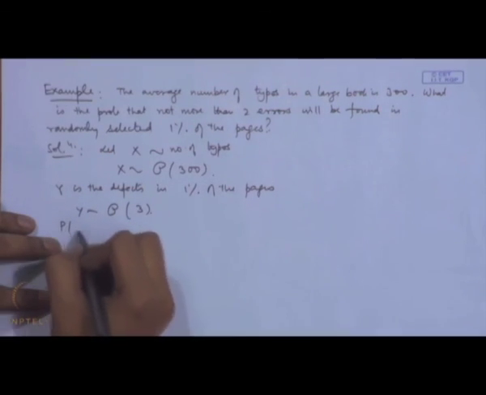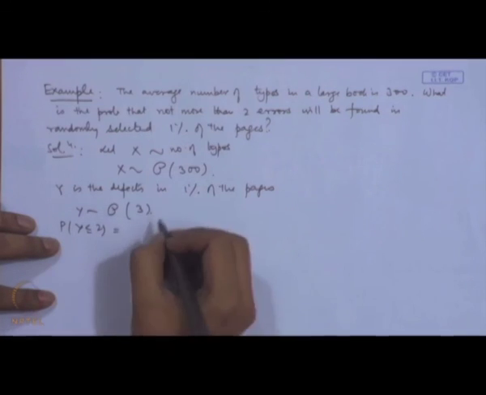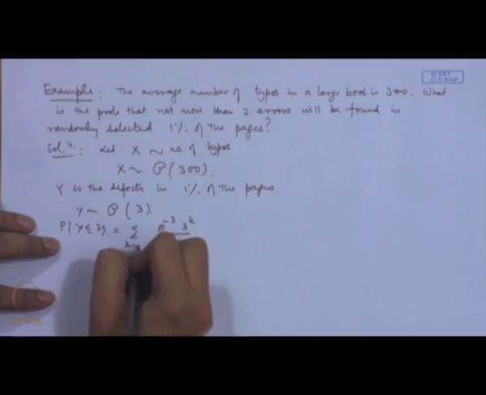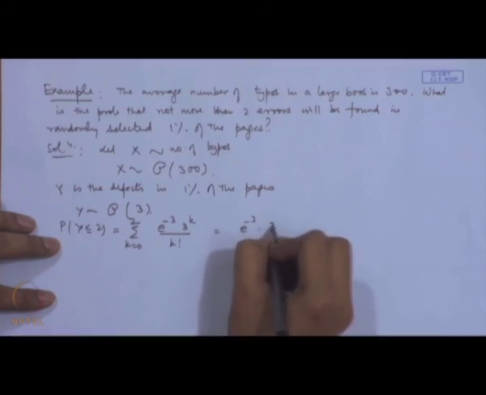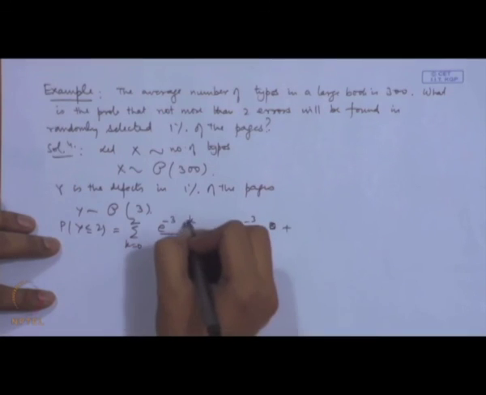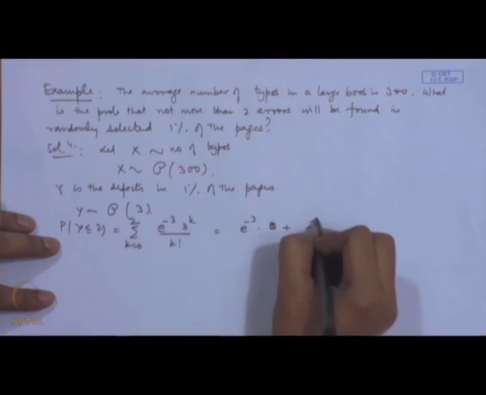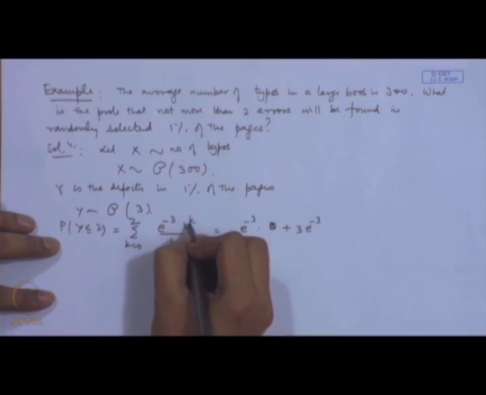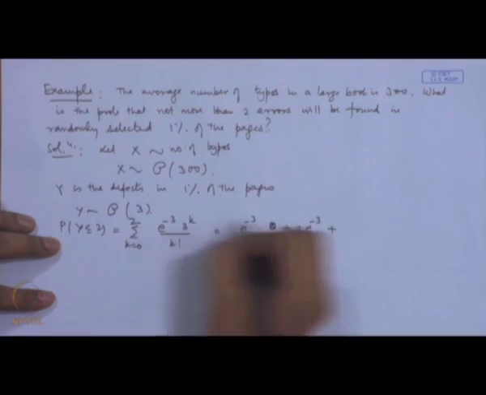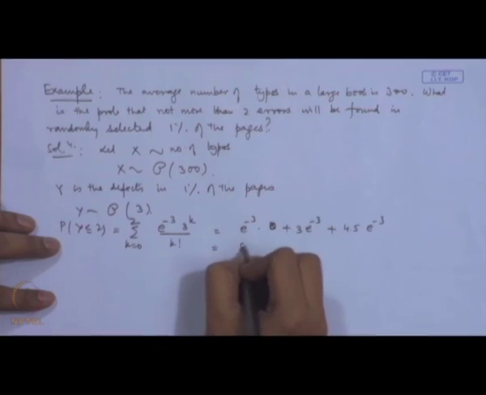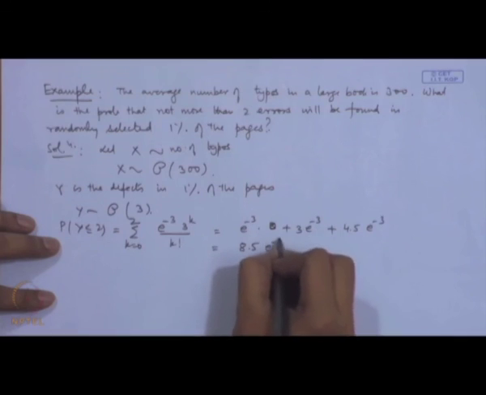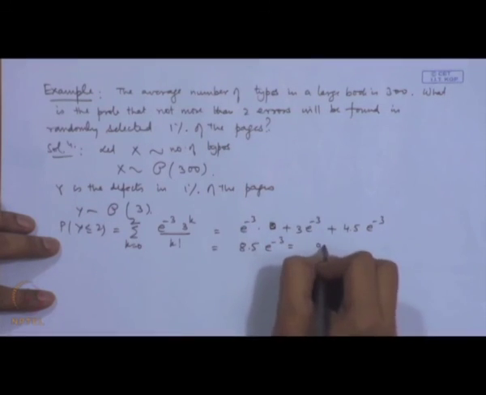Now, we want probability of y less than or equal to 2, that is equal to the sum over k equal to 0 to 2 of e to the power minus 3, 3 to the power k by k factorial. When we put k equal to 0, I get e to the power minus 3. For k equal to 1, I will get 3 e to the power minus 3. For k equal to 2, I will get 4.5 e to the power minus 3, that is equal to 8.5 e to the power minus 3, that is equal to 0.4232.